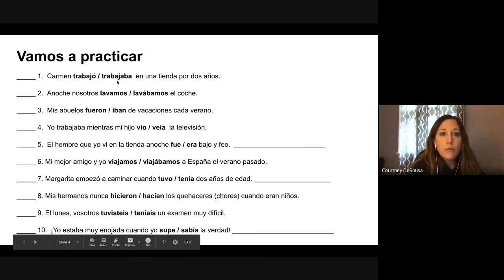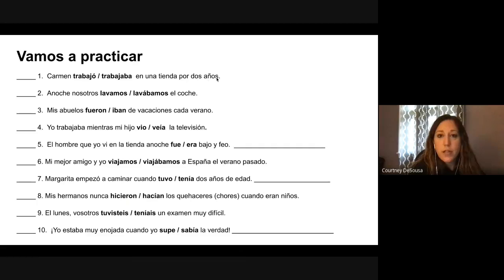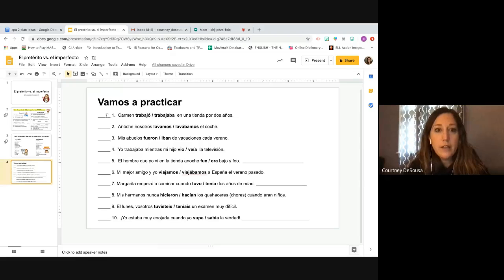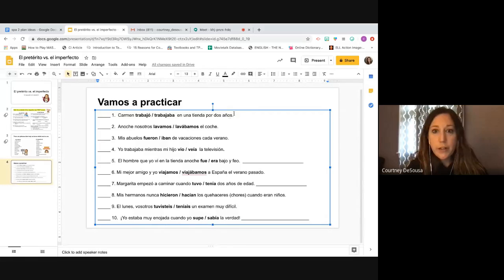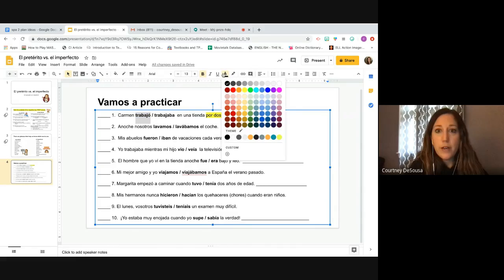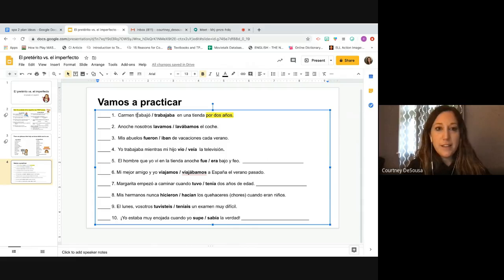Carmen trabajó o trabajaba en una tienda por 2 años. Carmen worked in a store for 2 years. Is it preterite or imperfect? Let's look for the trigger phrase. The trigger phrase is por 2 años. So for 2 years. Is that specific or general? It's pretty specific. So we're going to use the preterite, trabajó. And on the line, you would write a P for preterite.